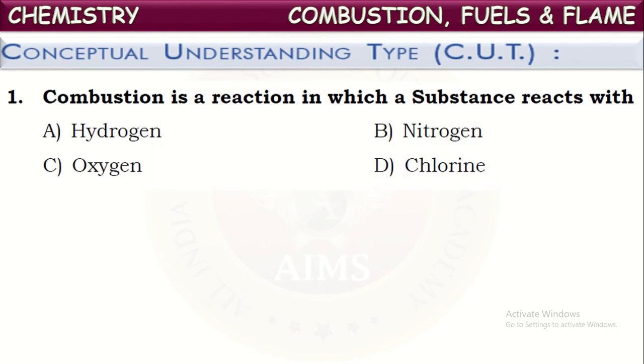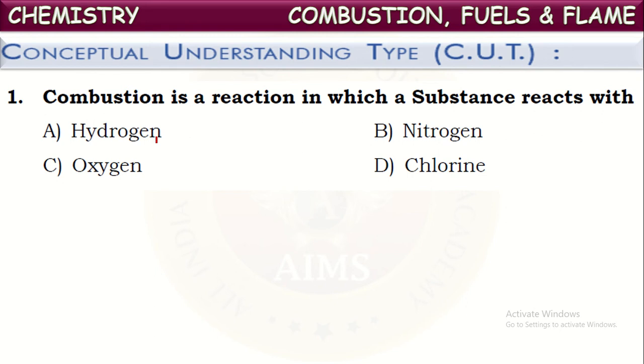See the first question. Combustion is a reaction in which a substance reacts with which gas? Yes, the substance or fuel reacts with oxygen gas present in the air and produces heat energy. That process is called combustion.